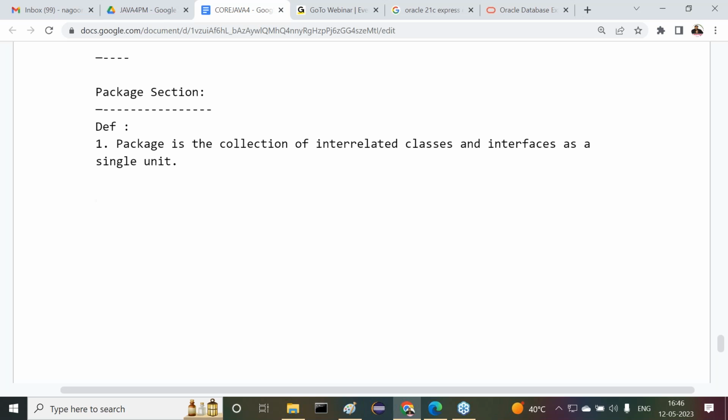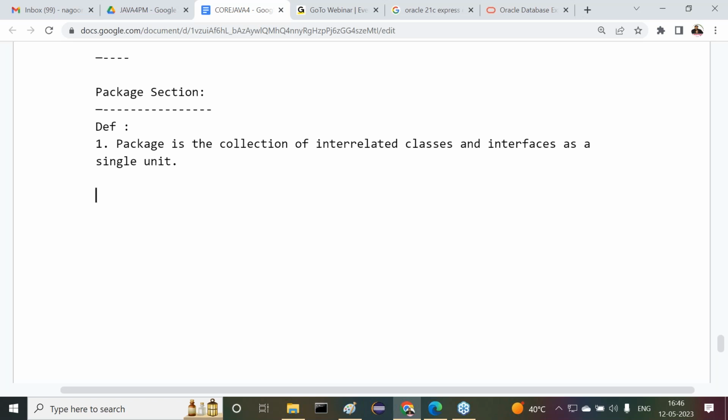If you observe, java.io is a package. In the java.io package, a number of classes and interfaces are available. All these are interrelated and used for input and output operations in Java. The java.util package contains a number of classes and interfaces. All these are interrelated and represent data structures like stack, vector, queue, and so on.